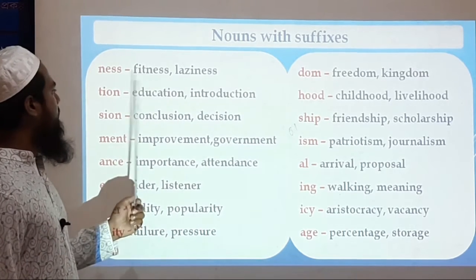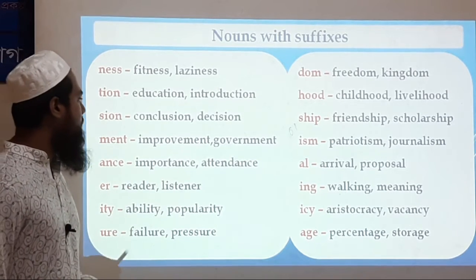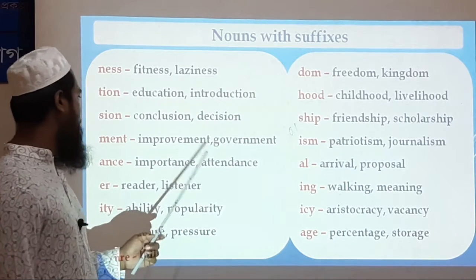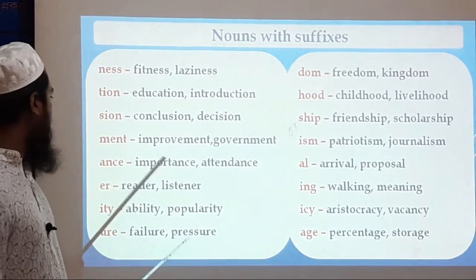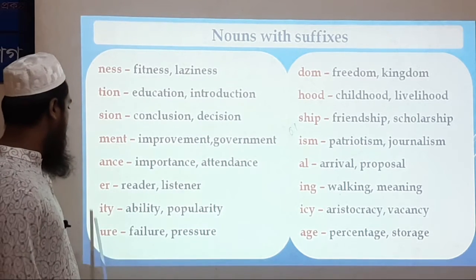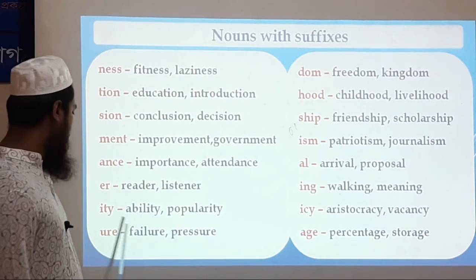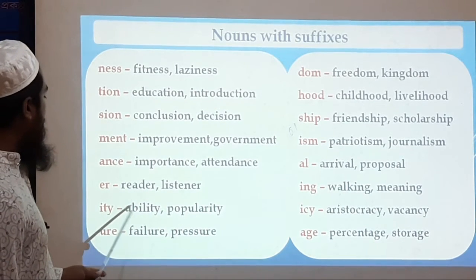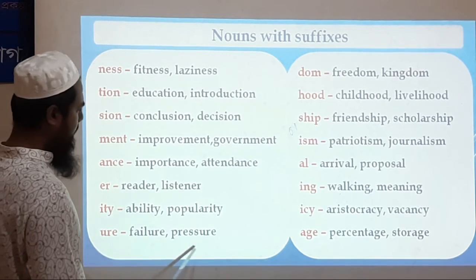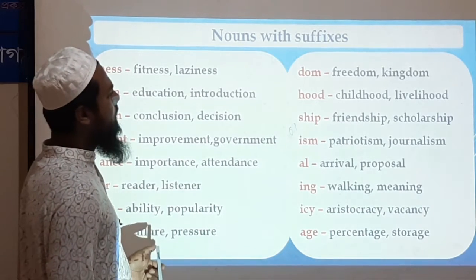Tion, education, introduction. Sion, conclusion, decision. Ment, that means improvement, government. Ance, importance, attendance. Er, reader, listener. Ity, ability, popularity. Ure, failure, pressure. Dom, freedom, kingdom.